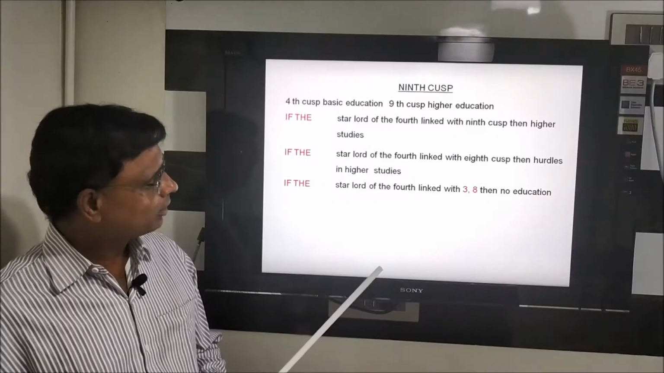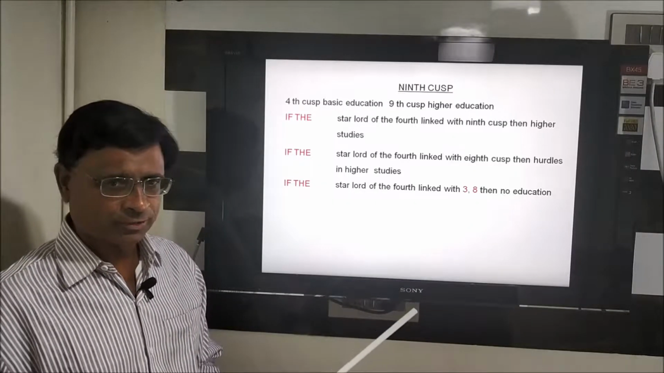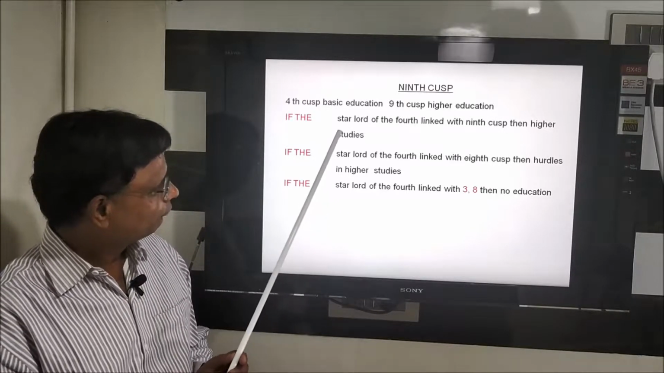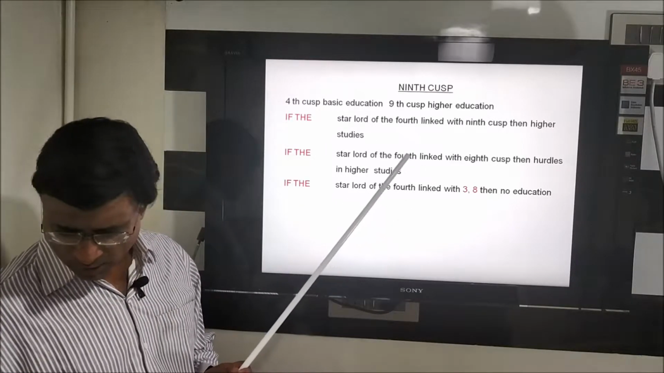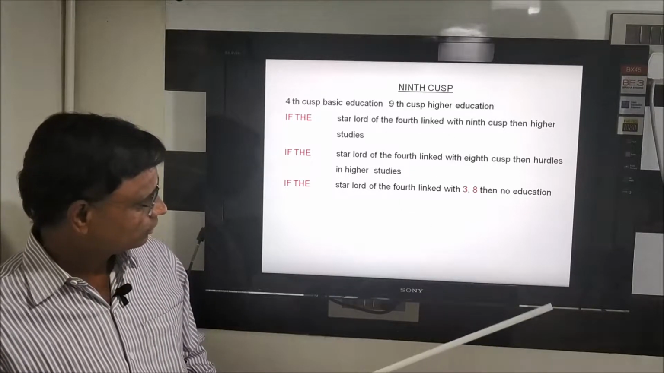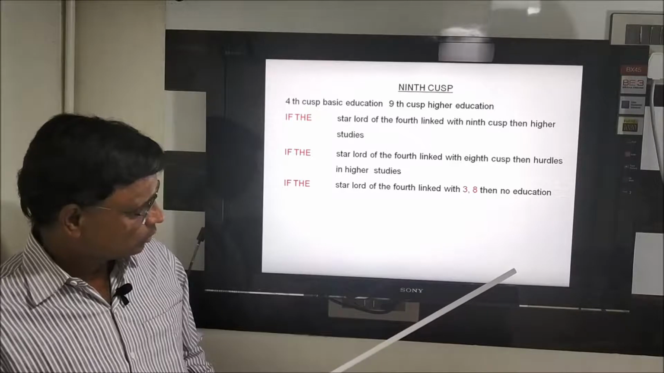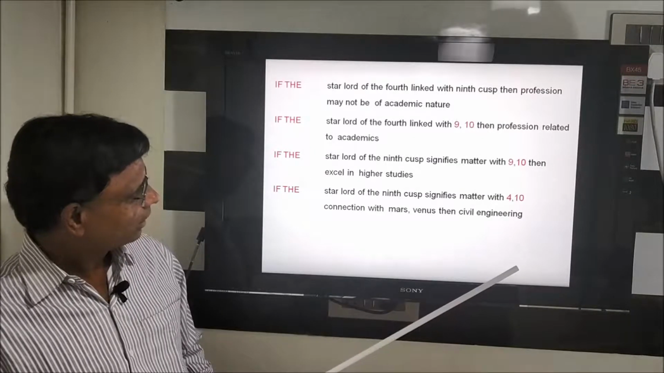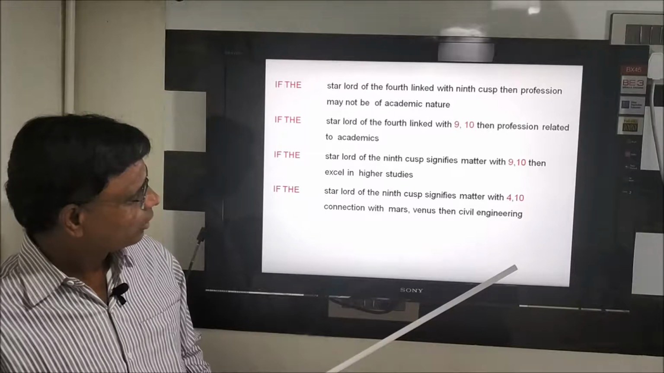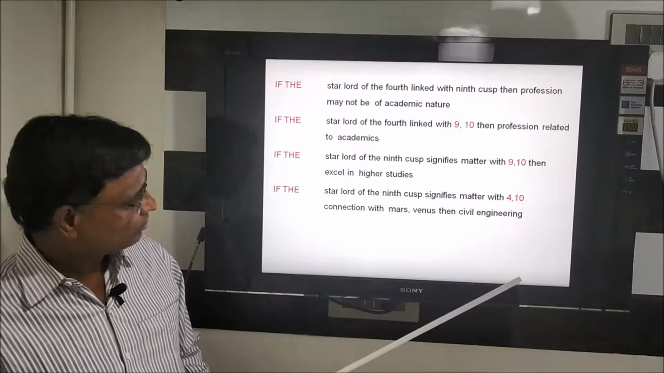So my friend, we start from the 9th cusp once again. I have just basic equations I am putting in front of you. 4th is the basic equation, 9th is higher education, 4th to higher studies, 9th is for higher studies. Likewise you can see here, 3 means no education. Then you can read this. When you don't have academics, how the connections are there, you can go and we'll go further.